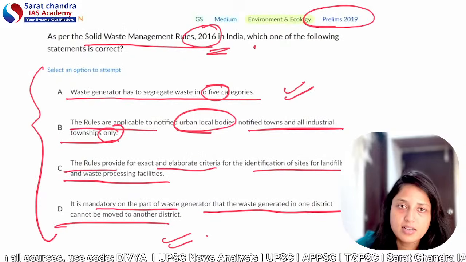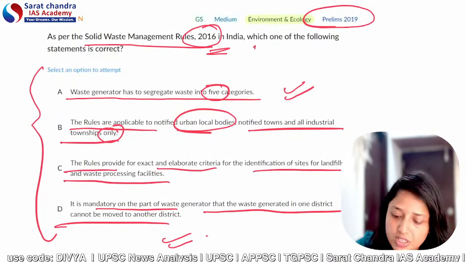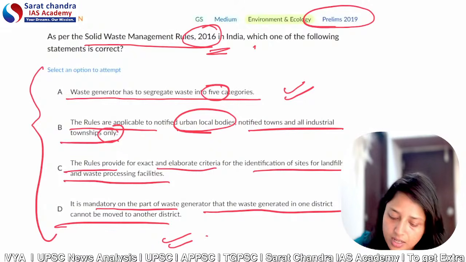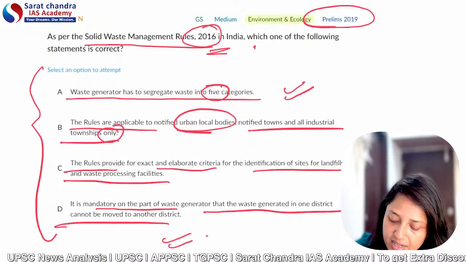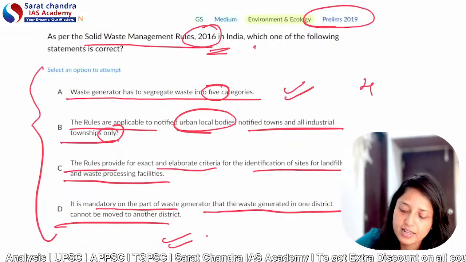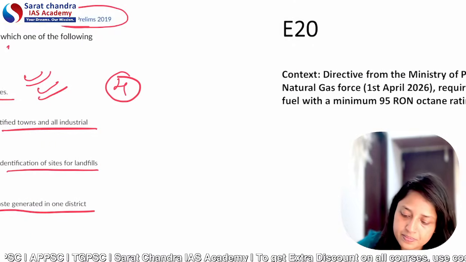Okay. So I think this PYQ we have already discussed. So if this similar kind of question is now being asked in 2026, and if this is the statement, the statement says waste generator has to segregate waste into 5 categories. So now it is 4 categories. Earlier when this question was asked, the answer was 3 categories.